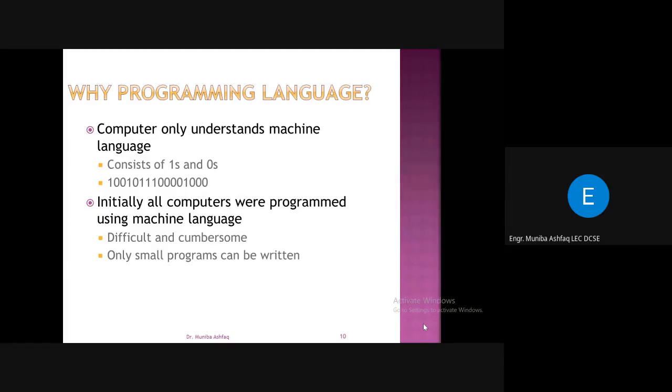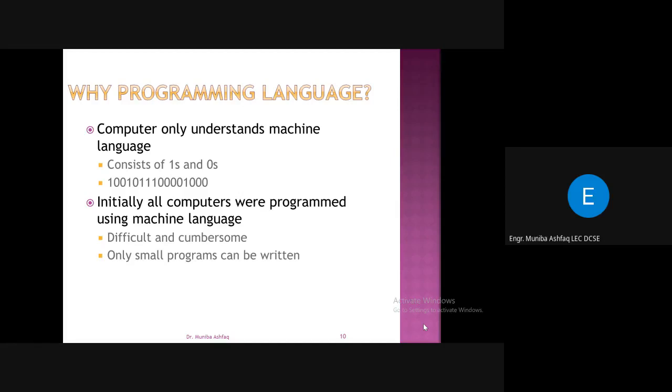It means that computers only understand ones and zeros and not what we talk. It cannot directly understand what we are saying, right? So in order to make the computer understand our instructions, we must have some machine language.